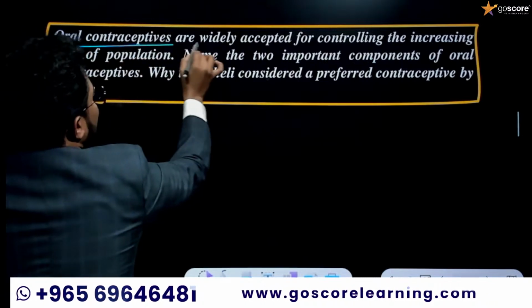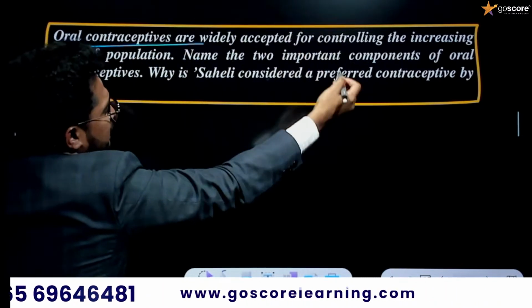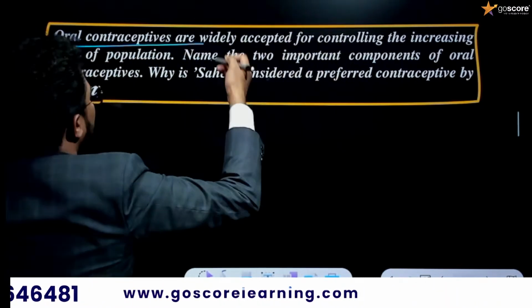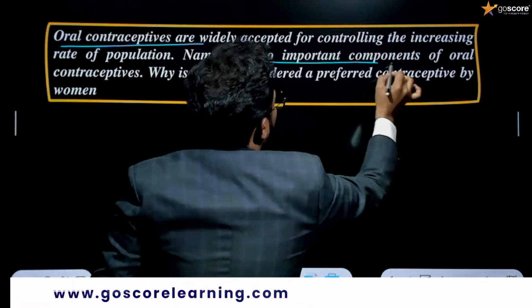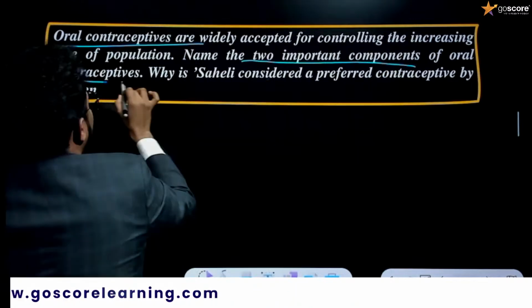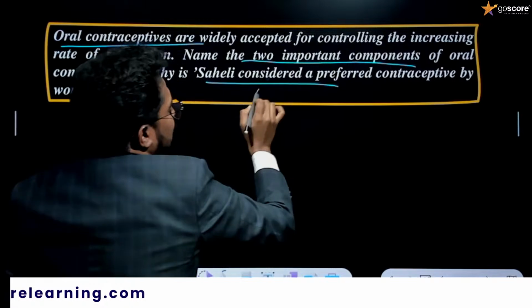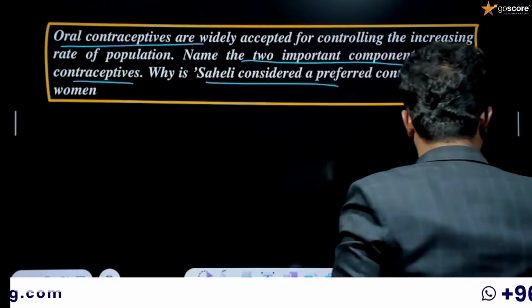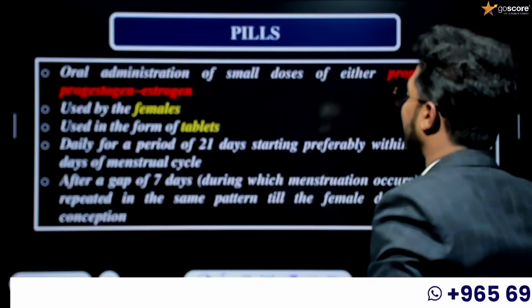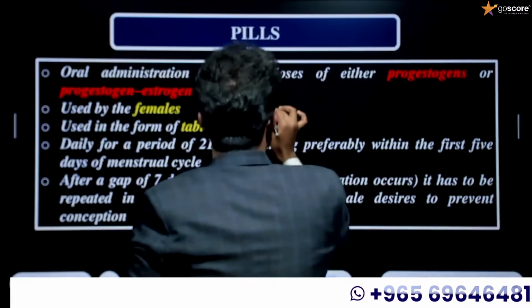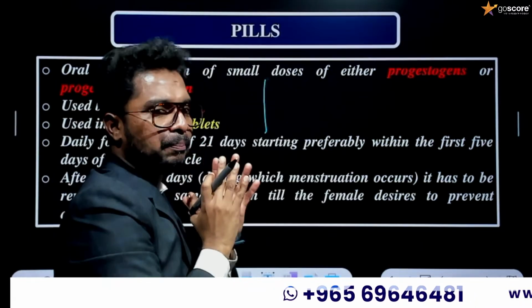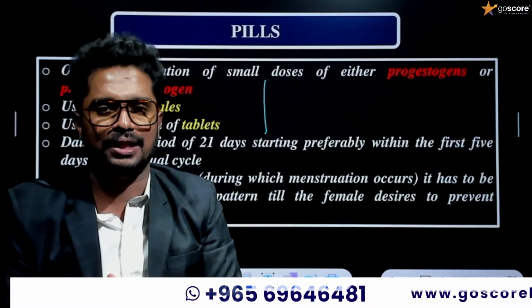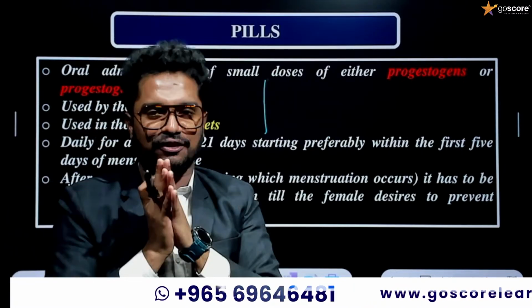Okay, oral contraceptives are widely accepted for controlling the increasing rate of population. Name two important components of oral contraceptives. Why is Saheli considered a preferred contraceptive by women? Okay, now we can combine these answers. I'm going to combine these two questions to give an answer because we are not having enough time. We will discuss the question itself.